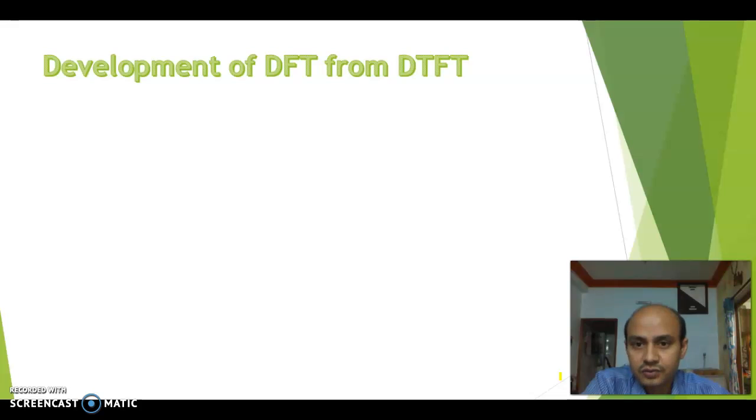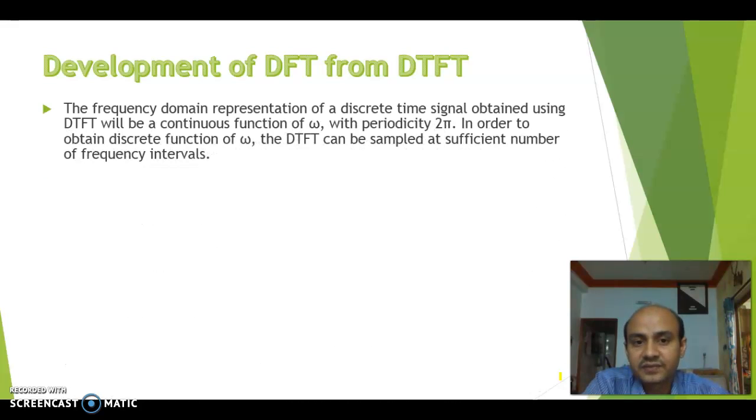Now we are coming to the development of the DFT from DTFT. That means how we can calculate DFT from DTFT. The frequency domain representation of a discrete time signal, which is obtained using the DTFT, will be a continuous function of omega. That is, after converting the digital time domain signal into the frequency domain, we get a frequency domain signal which is continuous as a function of omega. Omega is the angular frequency here, with a periodicity of 2 pi.